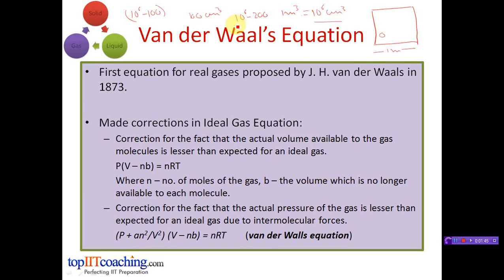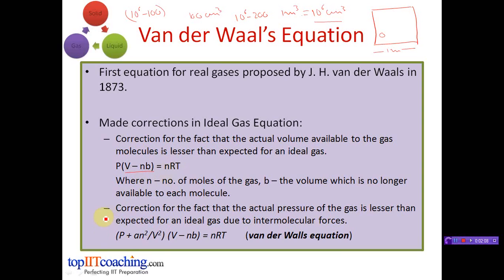For this reason, van der Waals wrote the volume of the gas as V minus nb. Here n is the number of moles of gas and b is the volume that is no longer available to each molecule. So thus so far we have P into V minus nb is equal to nRT.